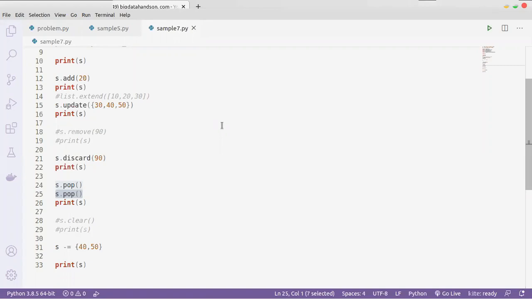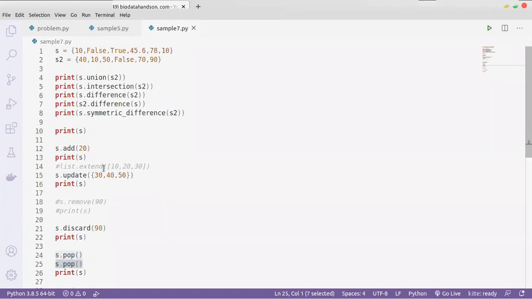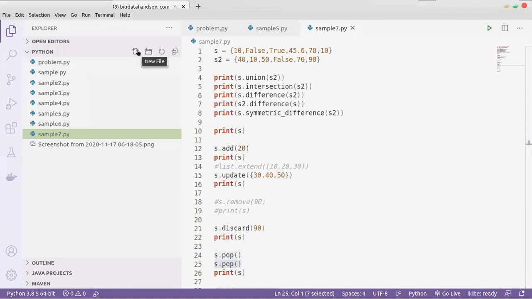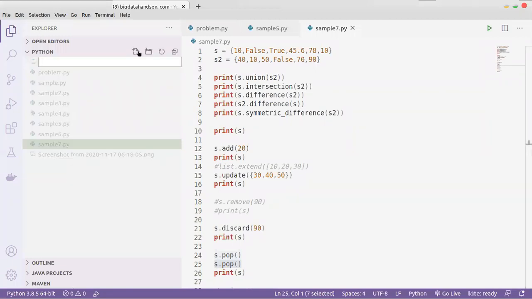For that, we have a sequence called frozen set also. I will tell you that also. We have something called frozen sets. Frozen set means frozen: it will not change. We have that kind of sequence also.